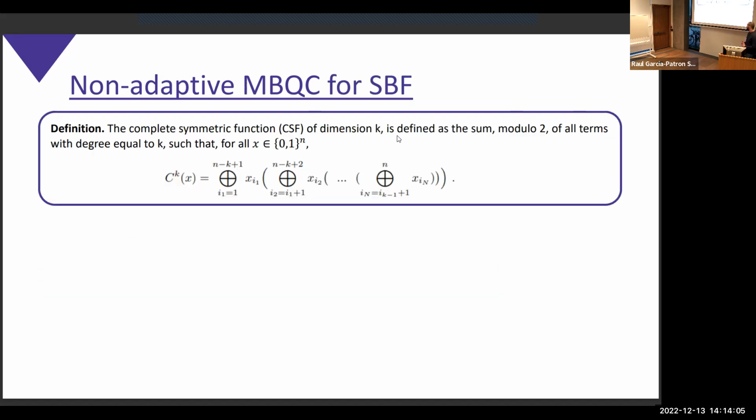Then there was a problem in between, which we tried to solve, which is asking at least if Boolean functions with a constant degree could be computed efficiently on this model. So, if they don't need a temporal structure. And so we selected this family of symmetric functions. They are called complete symmetric functions. And what's interesting is that there's one for each degree, so we can study each degree by itself. They are also very interesting because they form a universal basis for all symmetric functions. So for example, building up again the majority function.